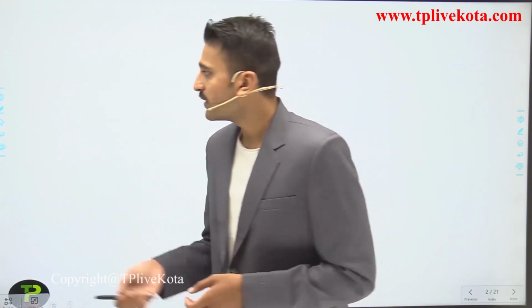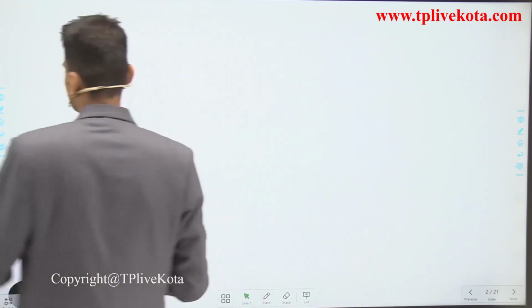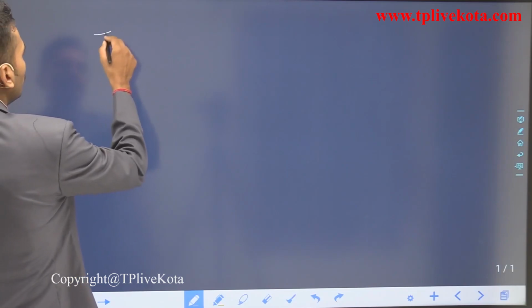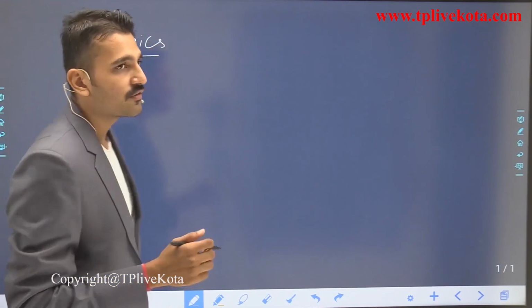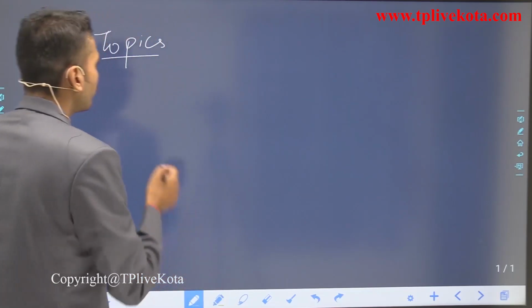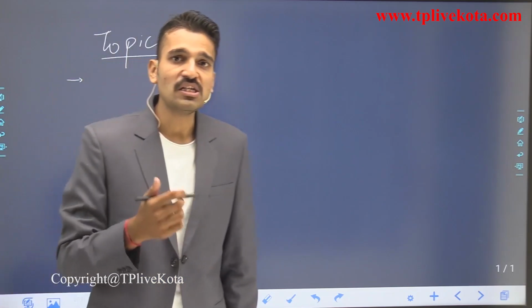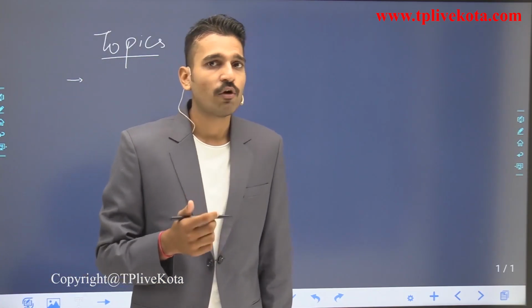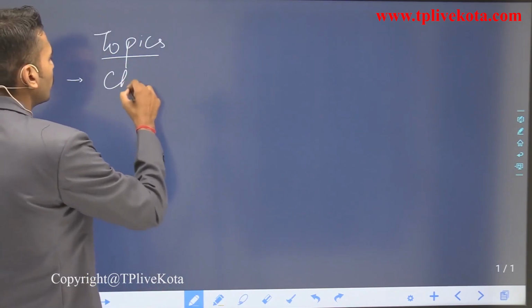Before starting with the first lecture, I want to discuss the contents that we are going to cover in this particular chapter. Number first, we will see what is a chemical change, and what will lead us to the chemical reaction.